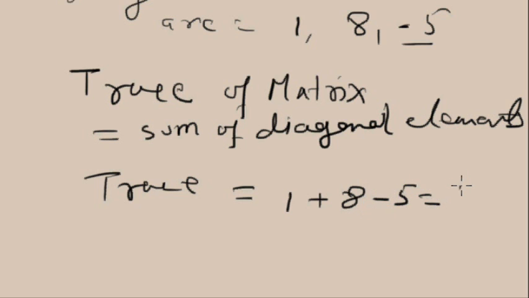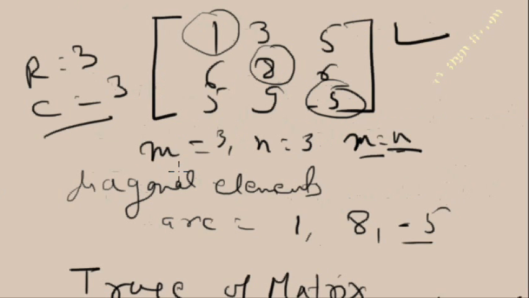So the trace of the matrix is 4. If anybody asks you the trace of a matrix, you just add the diagonal elements and you will get the trace. Remember this.